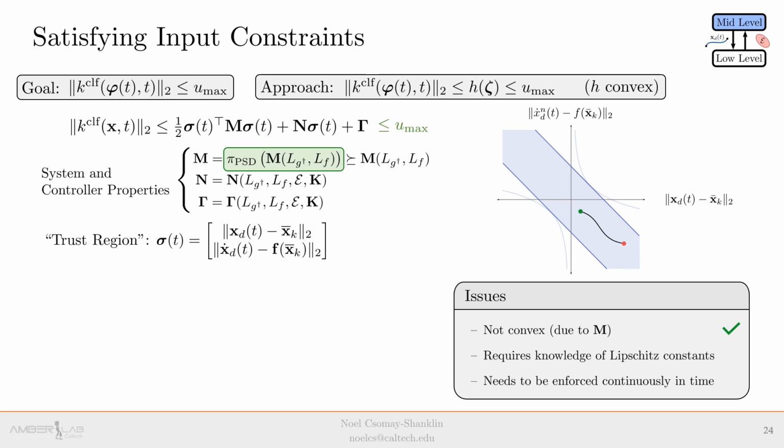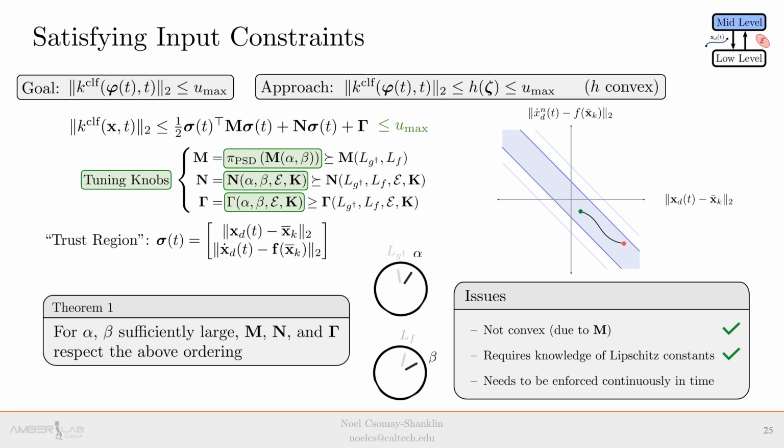First, we can uniquely project the matrix M onto the positive semi-definite cone. This tightens the feasible set, but it respects an ordering in the sense that if we enforce a constraint with this matrix, it will be enforced for the original one as well. Doing this operation makes the above constraint convex in XD. Specifically, it is enforceable as a second-order cone constraint.